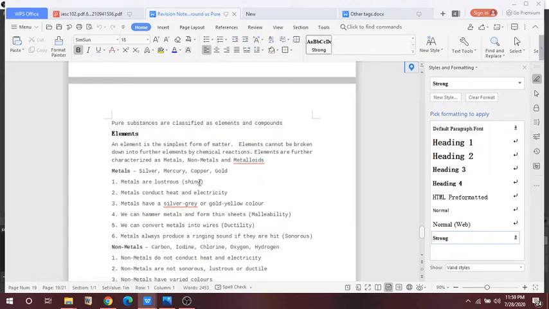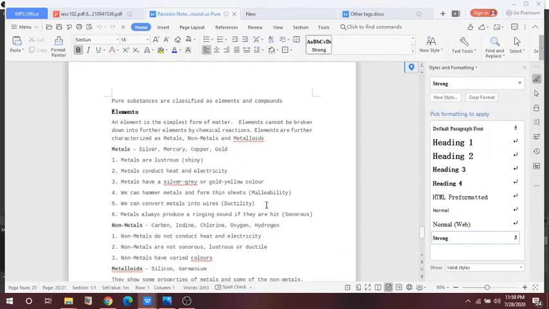For example, these are the metals I have given: silver, mercury, copper, gold. These are all metal substances. Metals are lustrous, shiny in appearance. Metals conduct heat and electricity. They are silver gray or gold yellow in color. We can hammer metal and form it into a thin sheet, which is a property of metal called malleability. We can convert metal into wires. This is also a property of metal, which is ductility.